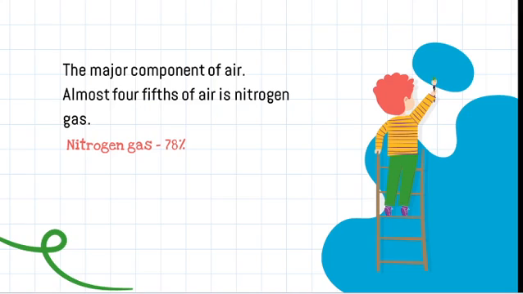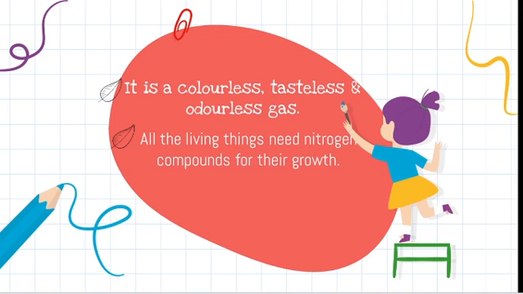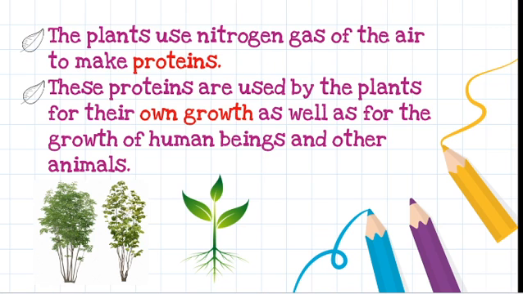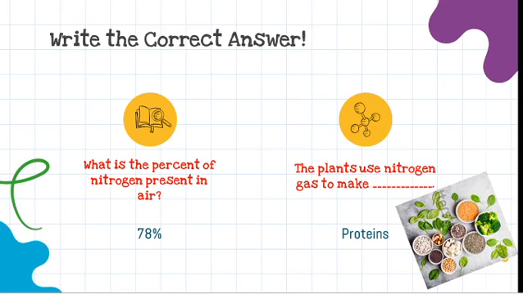In the components of air, nitrogen is the major one and it is the first because it is occupying 4/5 of the area. It is a colorless, tasteless, and odorless gas. All the living things on the earth need nitrogen compounds for their growth. Especially plants use nitrogen gas for making their proteins. These proteins are used by the plants for their own growth as well as the growth of human beings and other animals, because we are eating the things which we get from the plants. So it is useful for plants as well as animals and human beings.